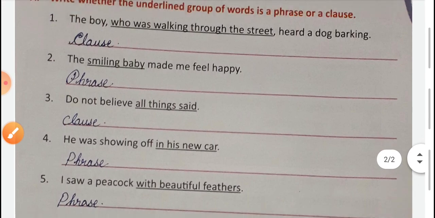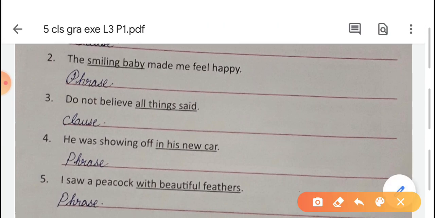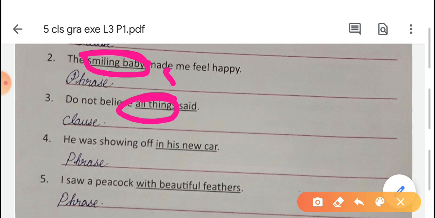The smiling baby made me feel happy. Smiling baby is a phrase part. It doesn't have a subject part or a verb. That's why it's a phrase. Do not believe all things said. Here, all things is the subject part. Said is the verb. So it is a clause.